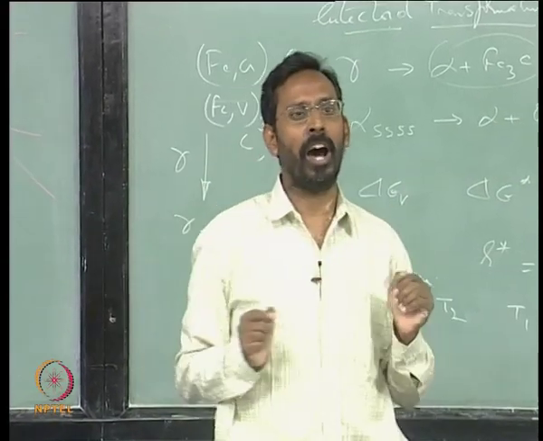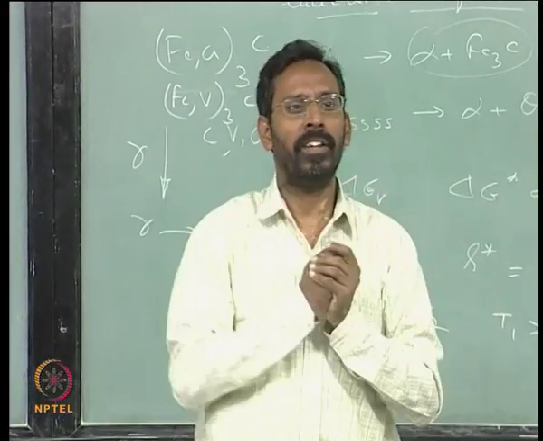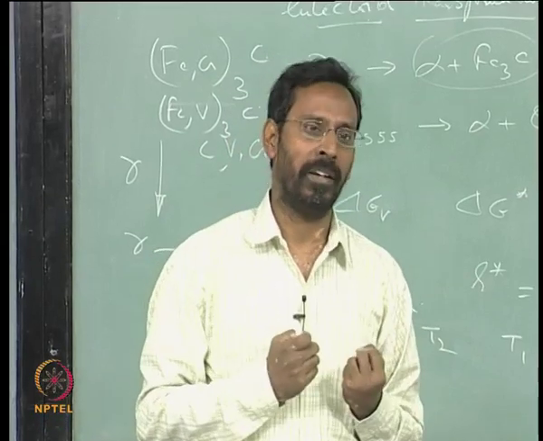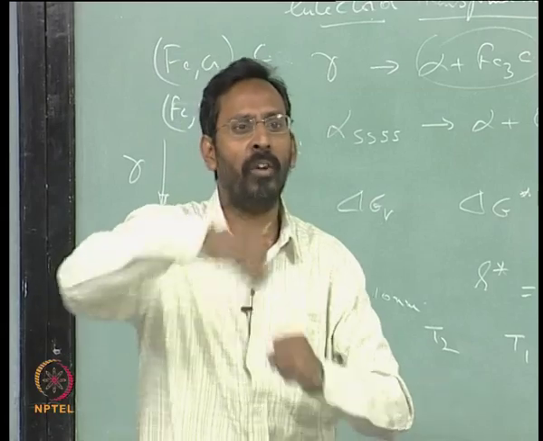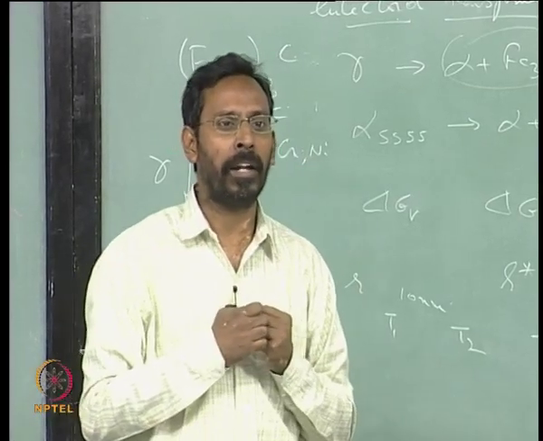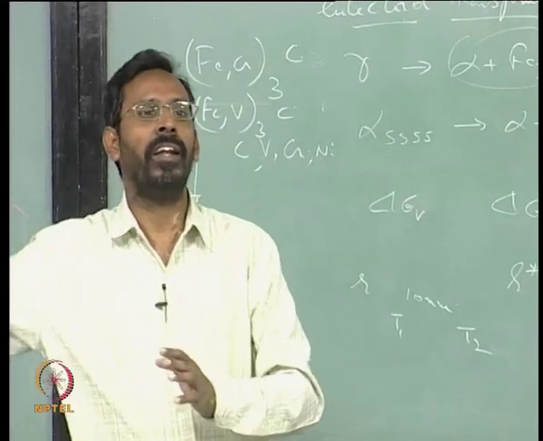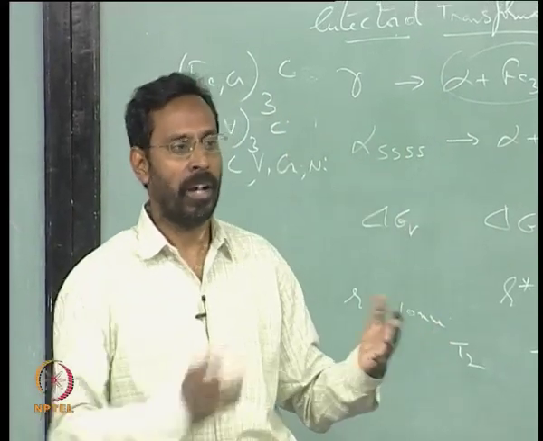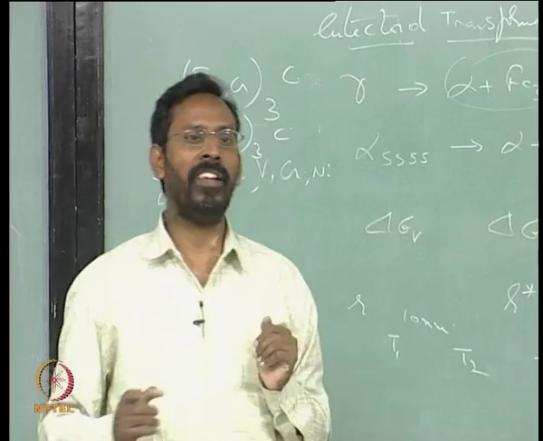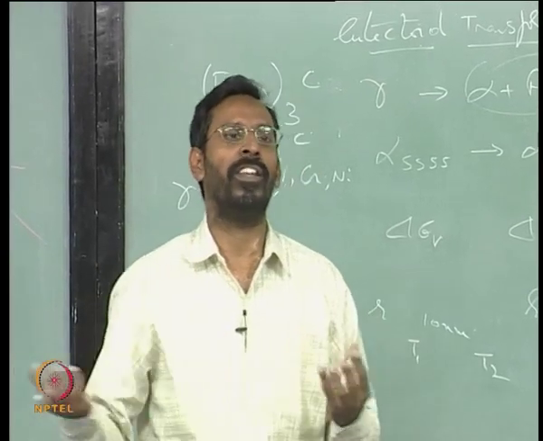So the gamma around it gets depleted in carbon. That could lead to alpha precipitation just around the vanadium carbide or titanium carbide, and once that comes, because of the thermodynamics, at that temperature gamma to alpha plus Fe3C is stable. So once alpha comes out, Fe3C comes out.